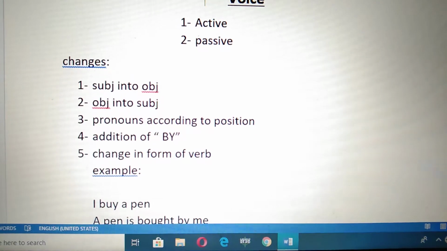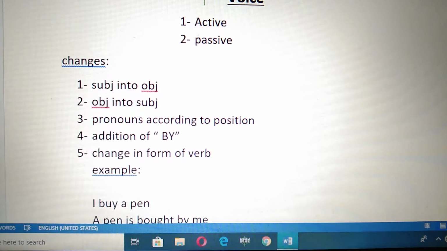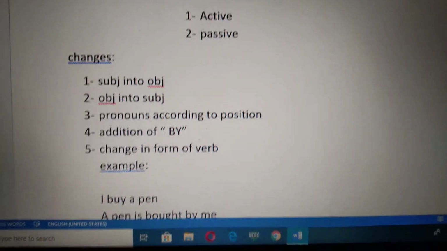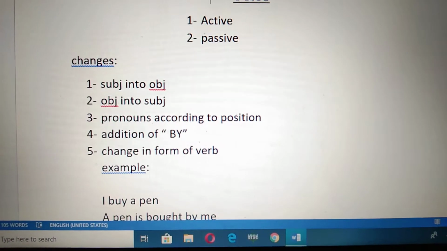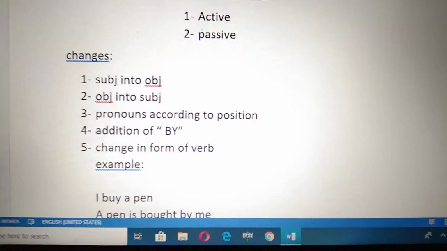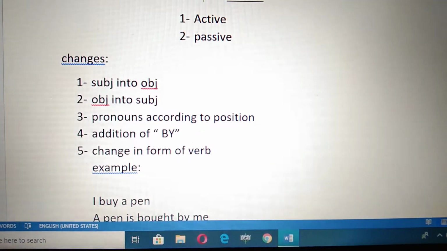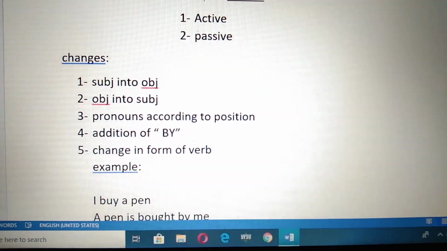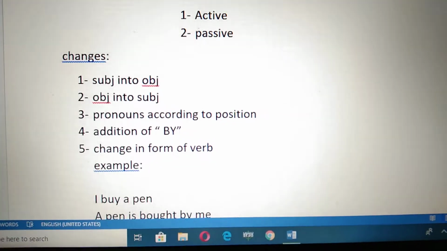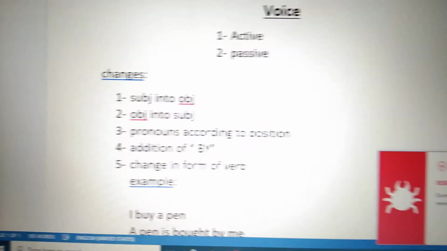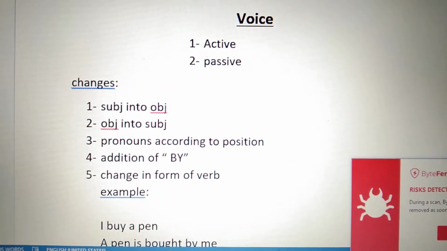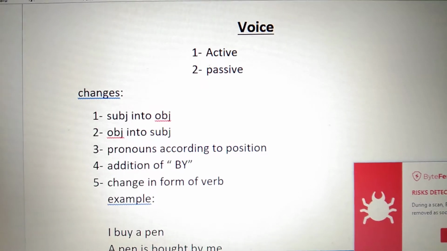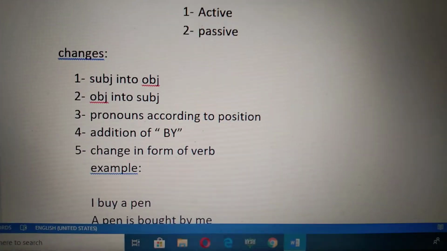In any type of tense, whether present indefinite, past indefinite, future indefinite, the three continuous tenses, that is present continuous, past continuous, future continuous, or the perfect tenses, present perfect, past perfect, or future perfect, we use the third form of the verb. Keep it in mind that whatever the tense we are doing, the form of the verb will be the third form of the verb.